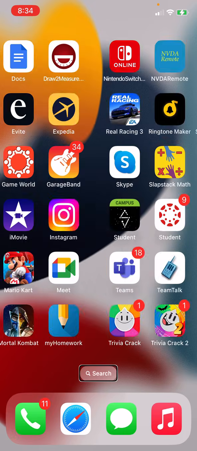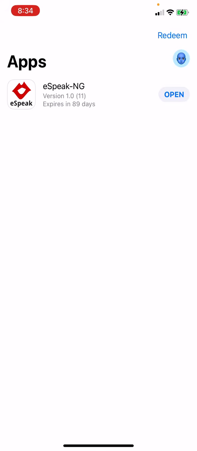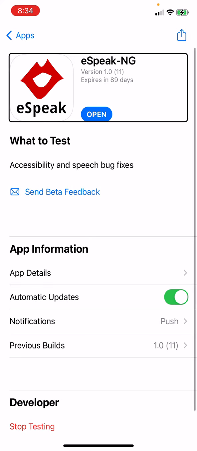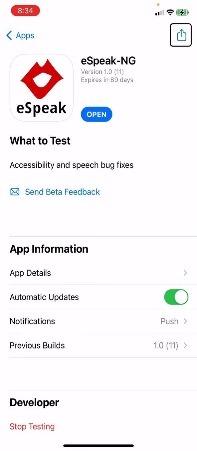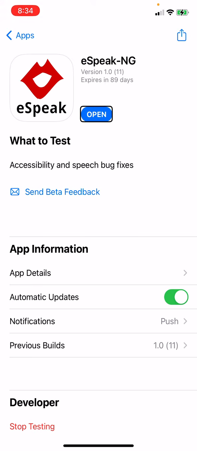Over here in TestFlight, we're going to look at the eSpeak NG app settings. Version 1.0-11, expires in 89 days. So as you can tell, we're already on build 1.0-11.